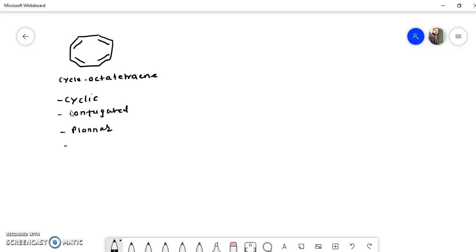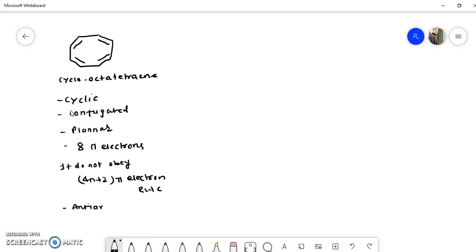So there are 4 pi bonds, that means 8 pi electrons. So we can say it does not obey the 4n plus 2 pi electron rule, that is the Huckel rule. So from all this we can say that it is anti-aromatic.